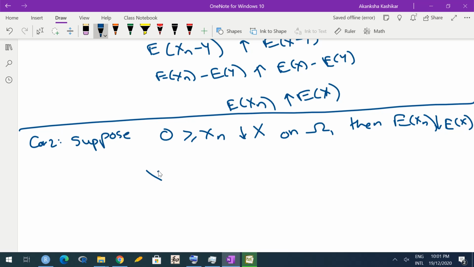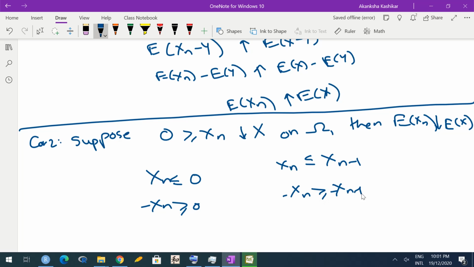What I know is Xn's are less than or equal to 0. So minus Xn's would be greater than or equal to 0. Further, Xn is less than or equal to Xn minus 1 now, because they are decreasing. So minus Xn would be greater than or equal to minus Xn minus 1. So minus Xn sequence would be increasing, and it is a sequence of non-negative random variables.